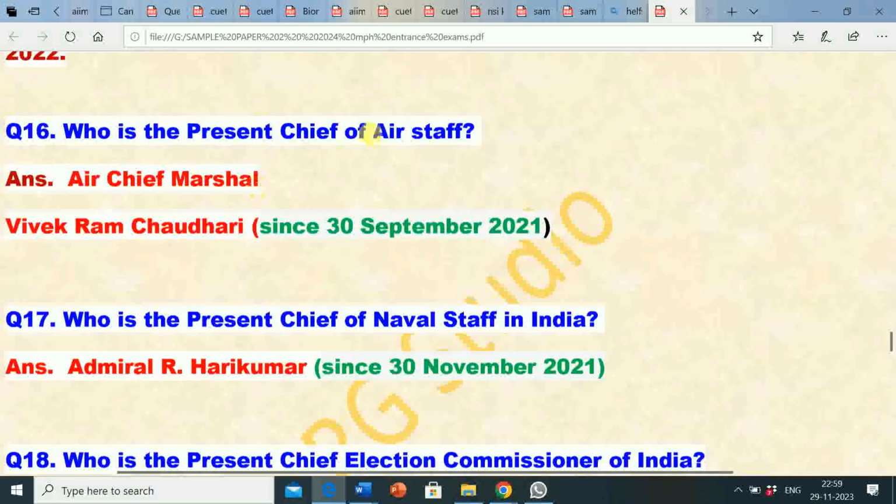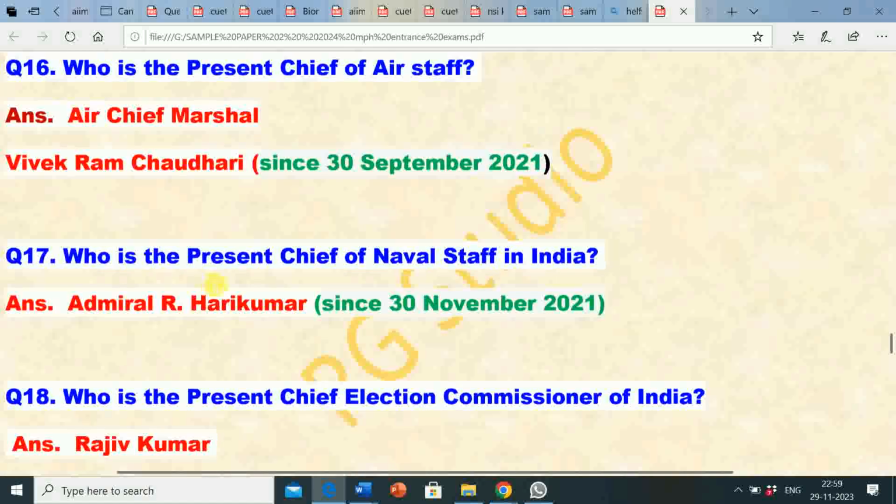Question 16. Who is the present Chief of Air Staff? Its answer is Air Chief Marshal Vivek Ram Chaudhary. Air Chief Marshal Vivek Ram Chaudhary is the present Chief of Air Staff, since 30 September 2021.